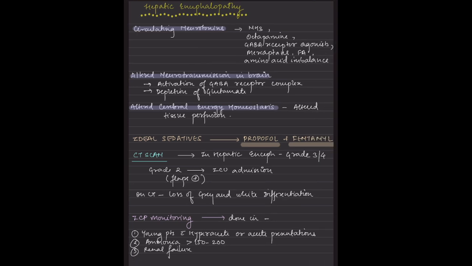So coming to the hepatic encephalopathy, we are aware that ammonia is a factor, but other things are also important. Octopamine is one of the things. Then mercaptans, and there are also the amino acid derivatives that are important. GABA receptor agonist. Then there is a decrease in the glutamate levels. That is one thing to be kept in mind. Then activation of the GABA receptor complexes.